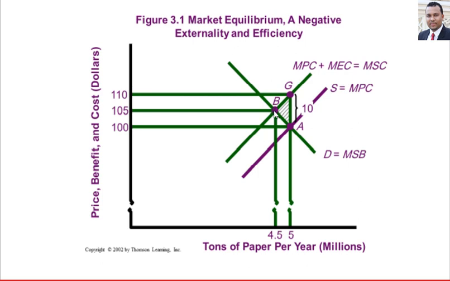At point B, the price equals 105 and the quantity equals 4.5. So there is a decrease in quantity but an increase in price.